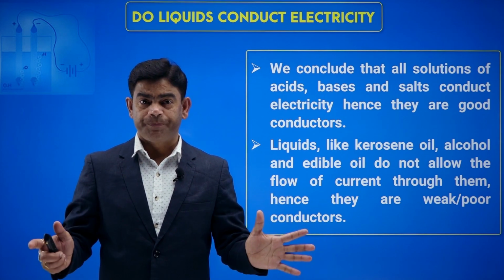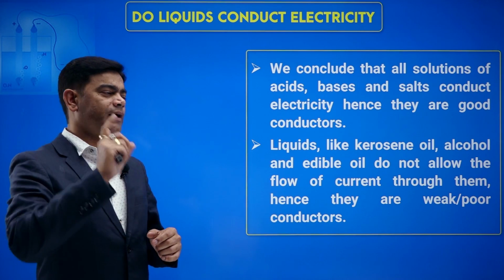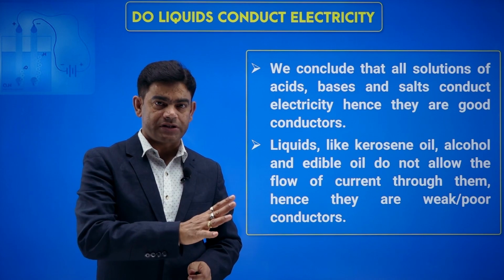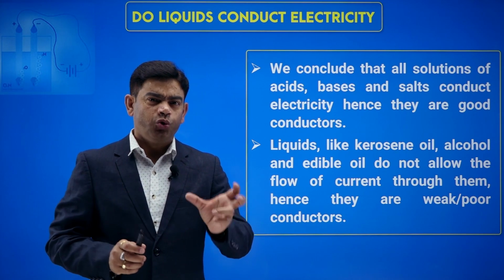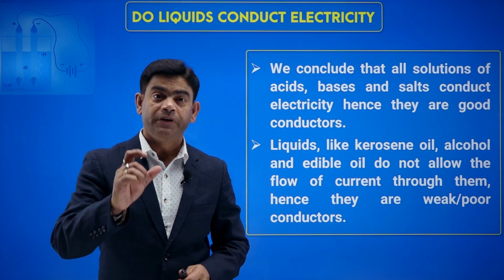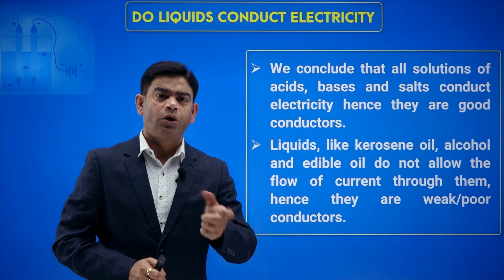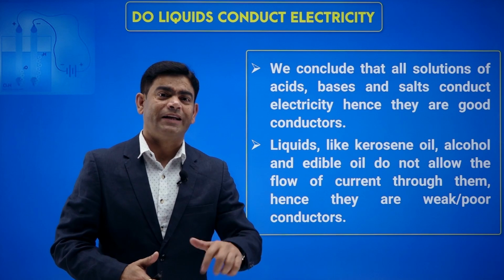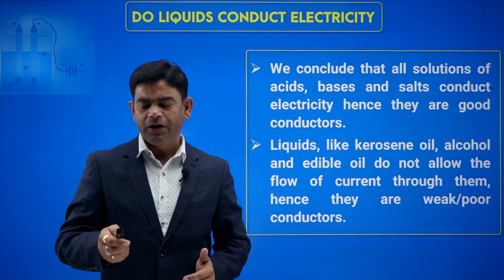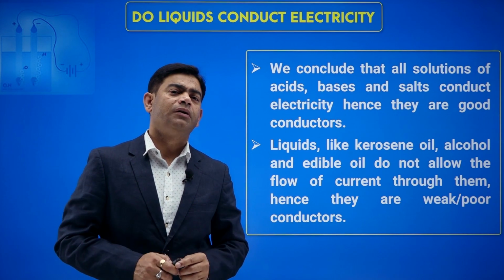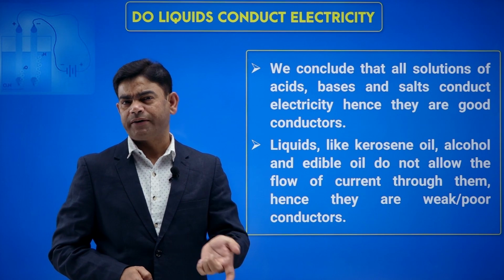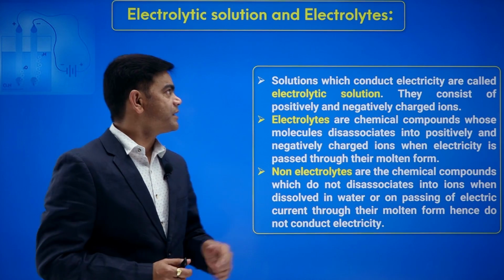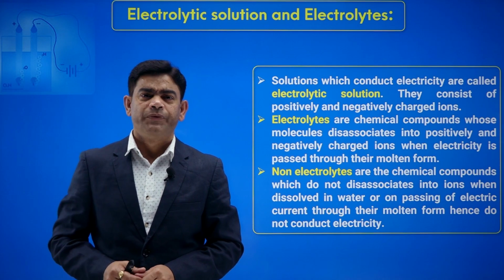So I can classify. Now one thing is clear, that there are liquids which conduct electricity, okay? So do we have a specific name for them? Yeah, those liquids we call electrolytes. Electrolytic solution or electrolytes we say, okay? So let's clear up a little bit about electrolytes or electrolytic solution. What are these things, okay? So let's talk about electrolytic solution and electrolytes.